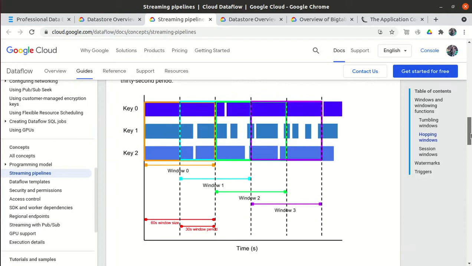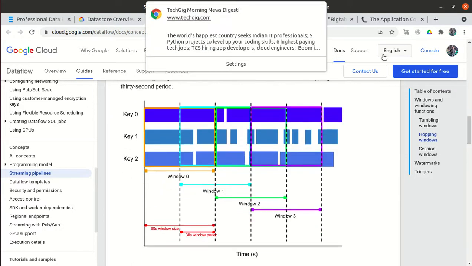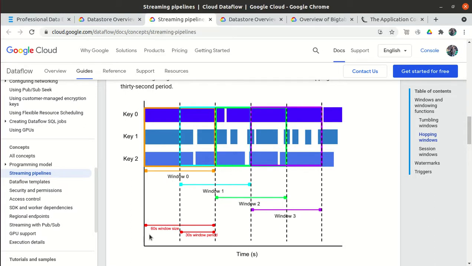Next is the sliding window concept. As part of the sliding window concept, let's suppose we take a window size of 60 seconds.